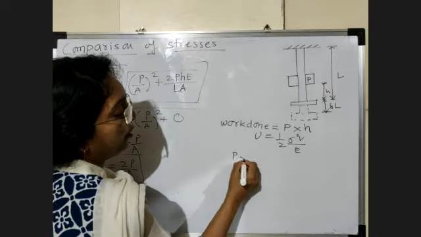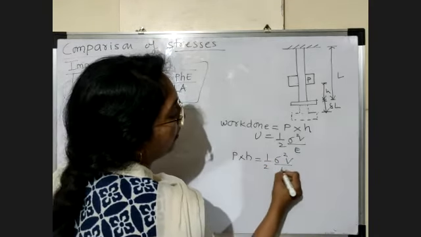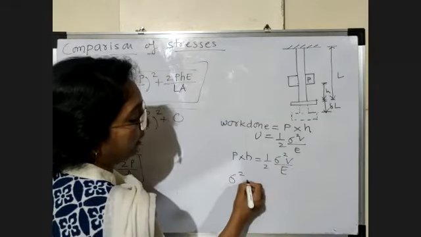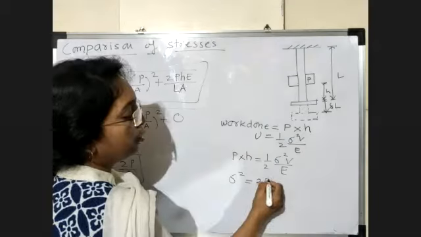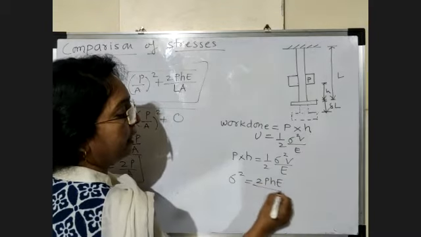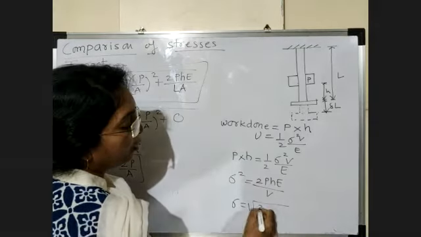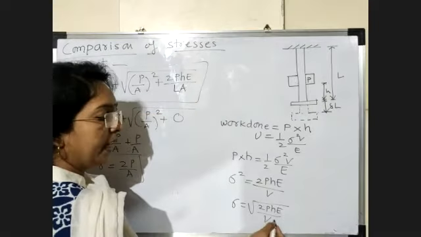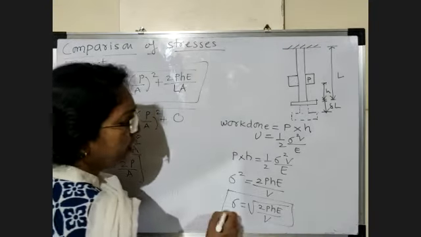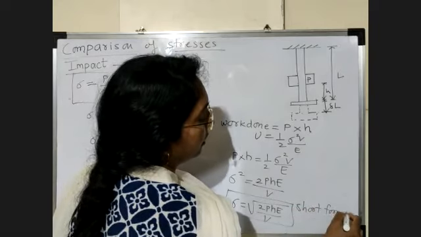So P into H is equal to half sigma square V by E. So sigma square is equal to 2PHE divided by V, and we want sigma, so we take under root 2PHE upon V. That is volume, or we can say area into length. So this is called the short formula.